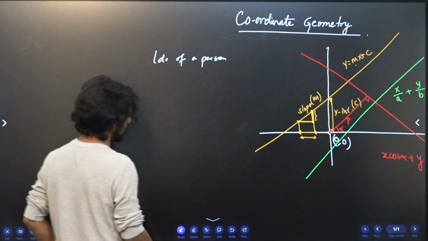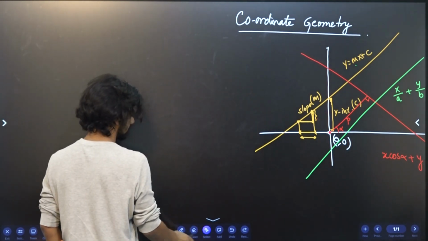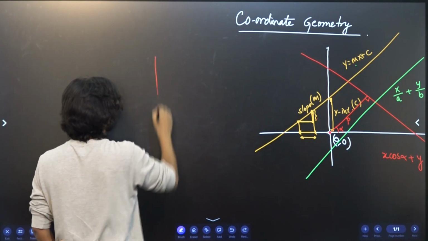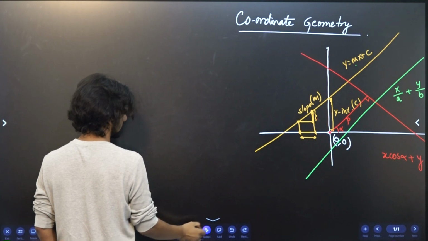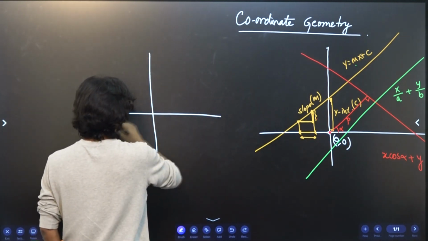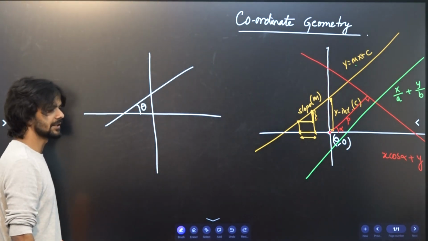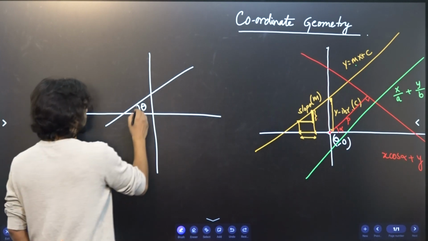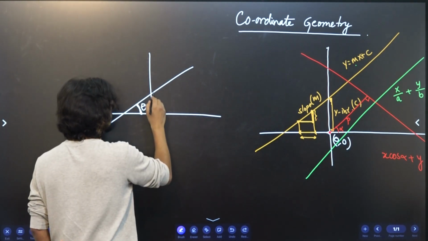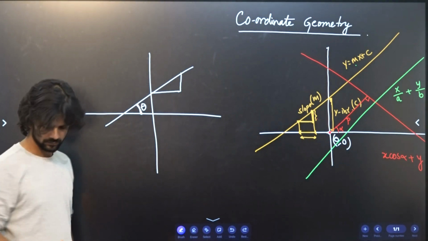For example, if slope is equal to tan theta, this is the angle that this line makes, right? If we want to find the angle of this line, what do we do? Tan theta.